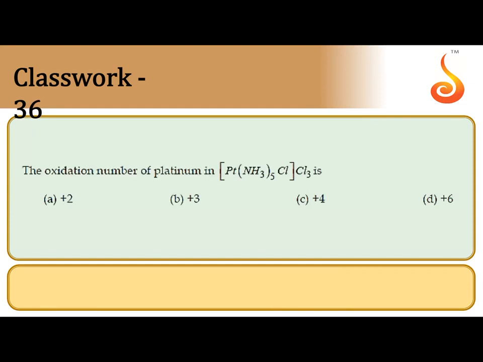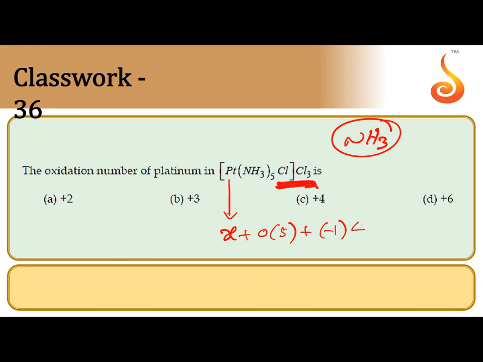The oxidation number of platinum in the given complex. Let the oxidation number of platinum be x. Ammonia is a neutral ligand, so its oxidation number is 0, and 5 are there. The oxidation number of chlorine is -1, and a total of 4 chlorines are in the complex. So x + 0 × 5 + (-1) × 4 = 0. So x - 4 = 0, therefore x = +4. So the oxidation number is +4.